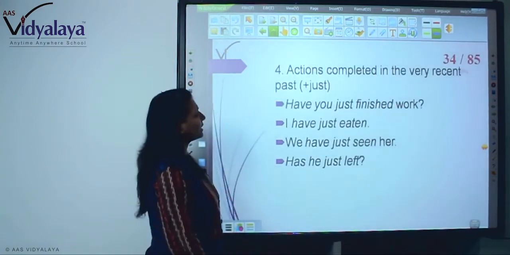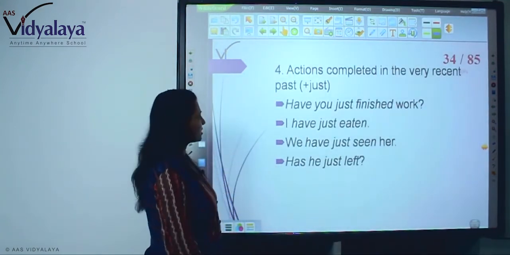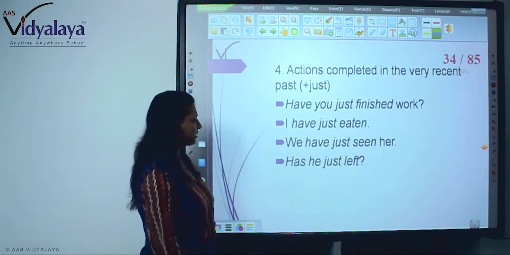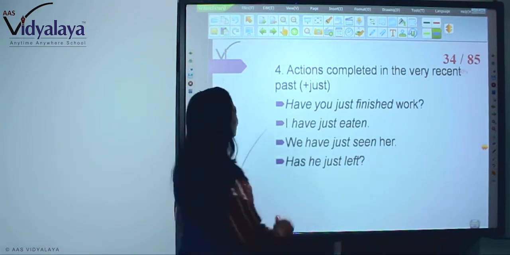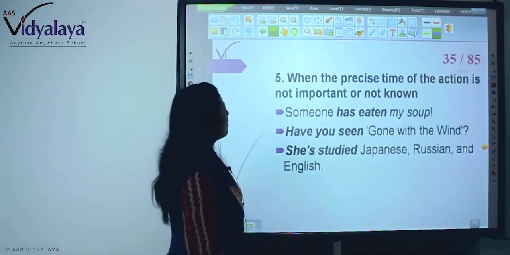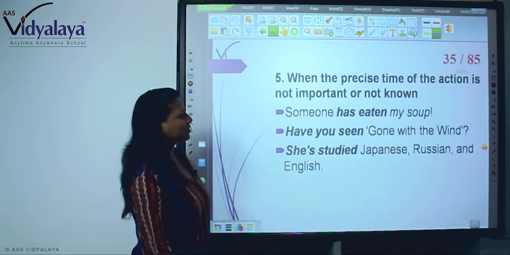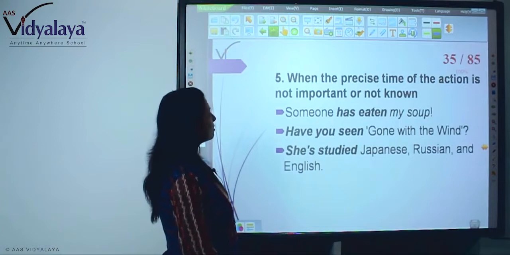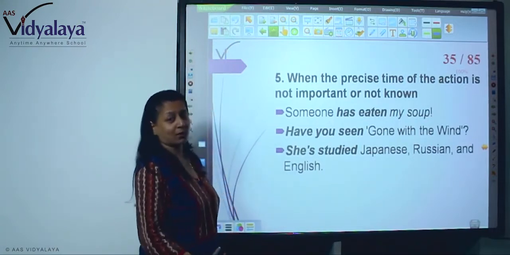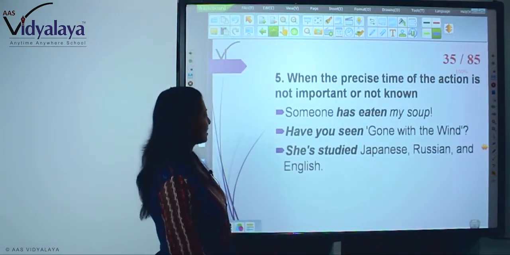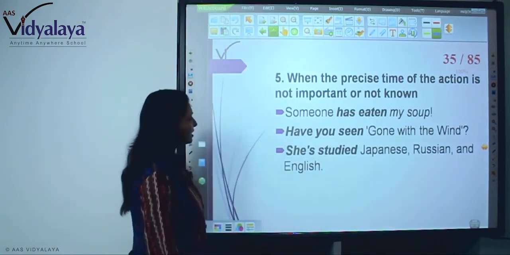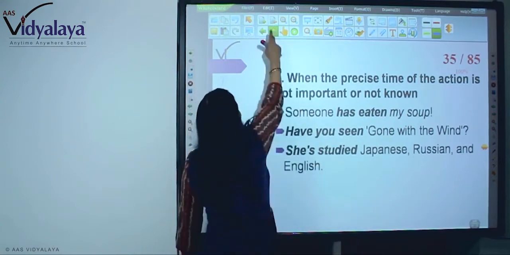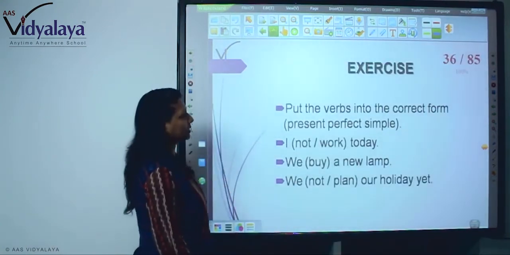Now, actions completed in the very recent past, just now. Have you just finished work? I have just eaten. We have just seen her. Has he just left? So, present perfect. When the precise time of the action is not important or not known, when you don't know when it happened. So, someone has eaten my soup. I don't know who has eaten. Have you seen Gone with the Wind? She has studied Japanese, Russian and English. So, here also we use present perfect.